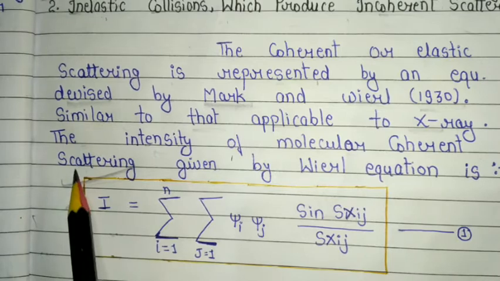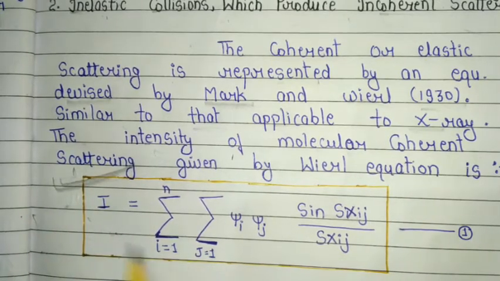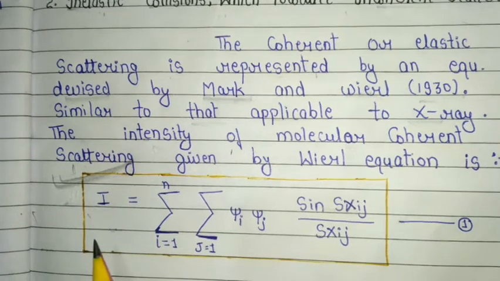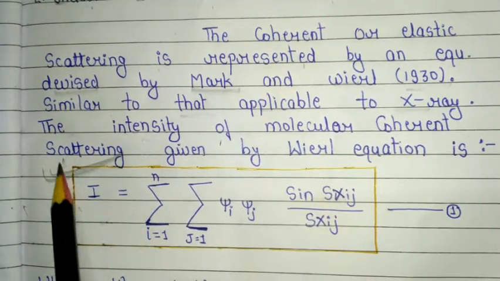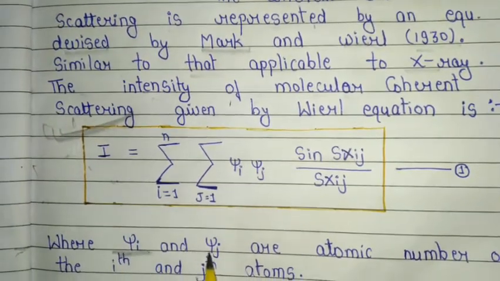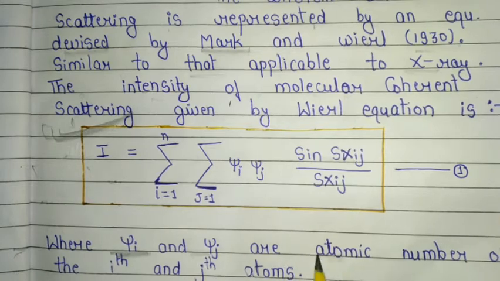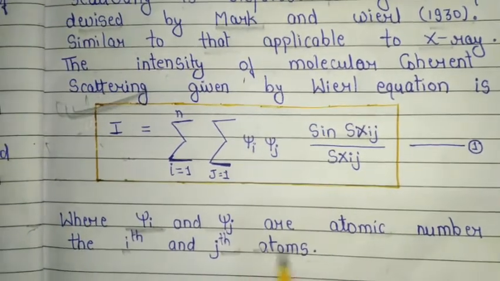Its equation first, and very important, is also called the viral equation. This is very important for determining numerical questions and important for semester exams, where psi i and psi j are the atomic numbers of the i-th and j-th atoms.